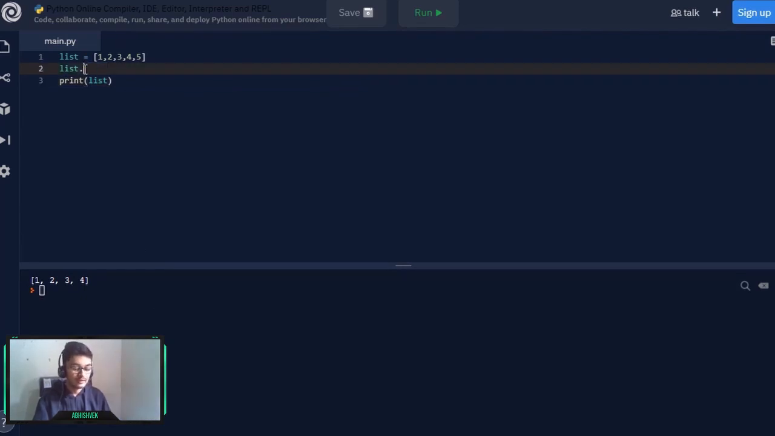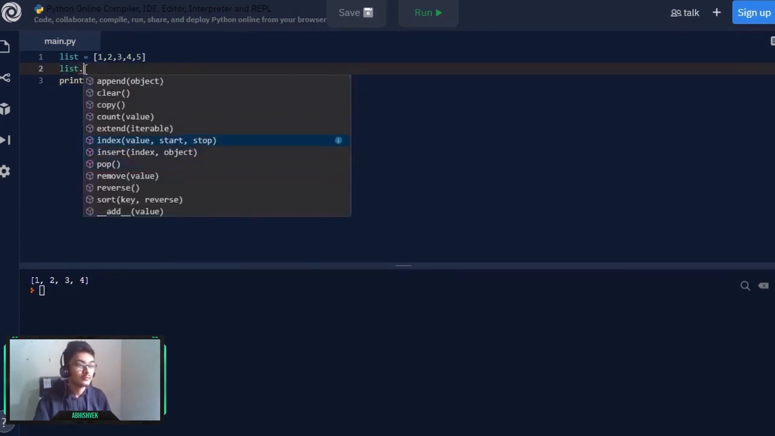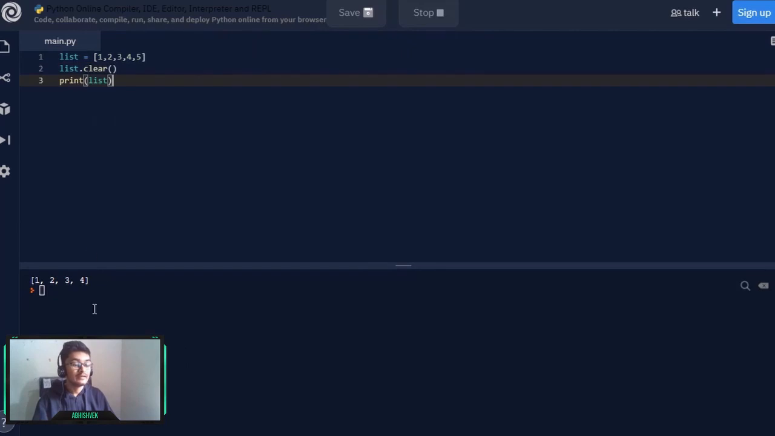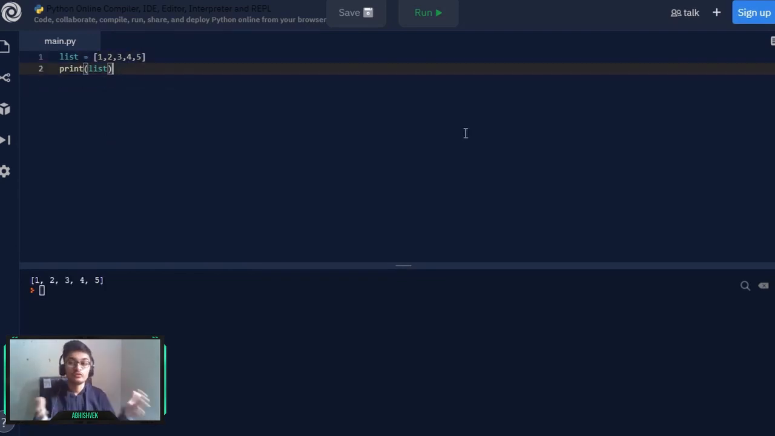Now let's try another one. We can simply clear our list as well. If I press run, we will be getting an empty list, because this clear operation removes each and every piece of data in our list. So this was our list, which is just a collection of items where the items can be accessed, sliced, as well as added or removed accordingly, and the list is ordered as well as mutable, that is, the values in it can be changed.